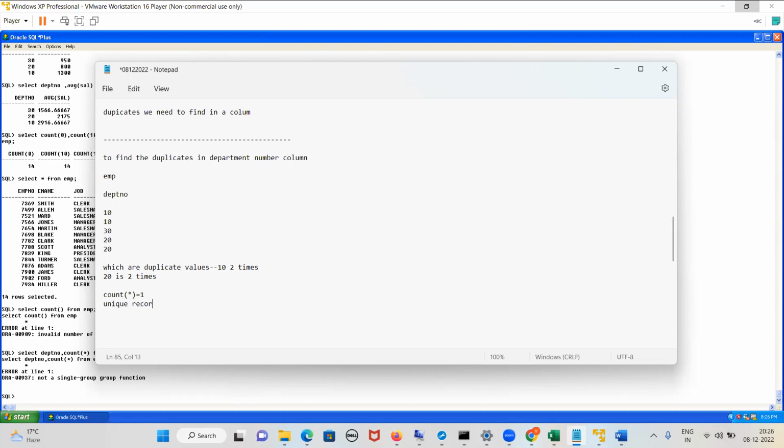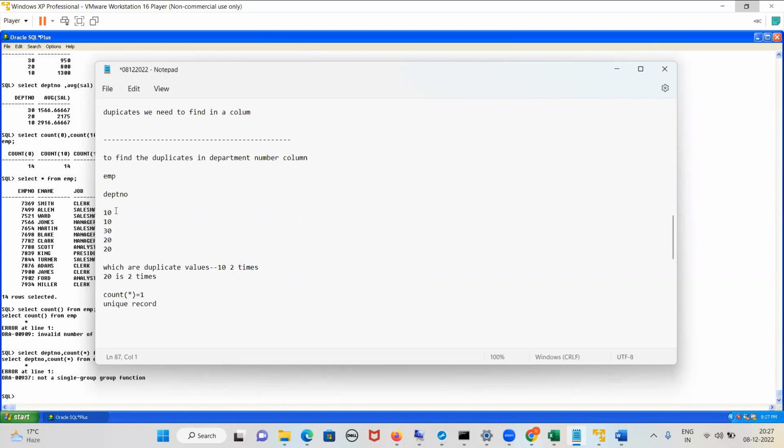That is what I wanted to hear. If the count is 1, it is a unique record. And if the count is greater than 1, it is a duplicate record. If any value is duplicated, the count is greater than 1, and if any value is unique, the count is equal to 1. Yes or no? Yes, sir.